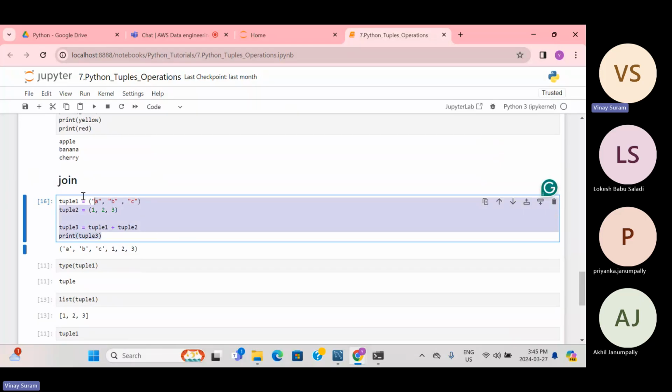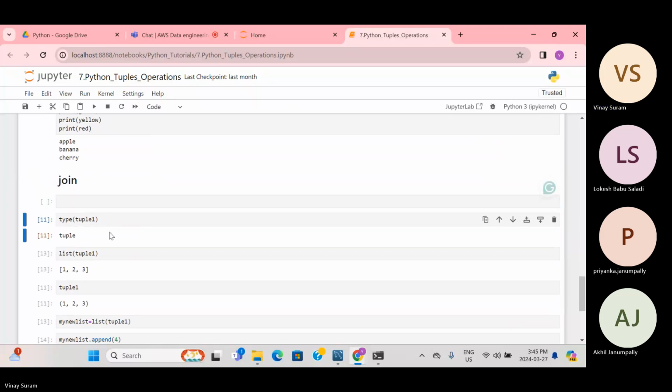So joining, we already discussed this. I'm just skipping it. Just concatenating, which means joining the two tuples using just the plus symbol. So I'm just saving this.